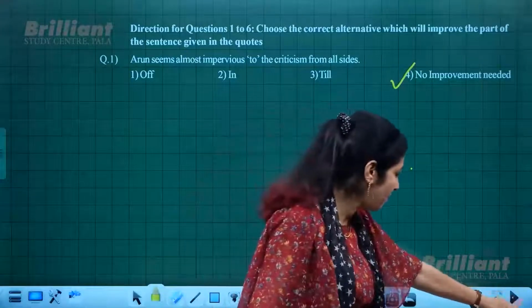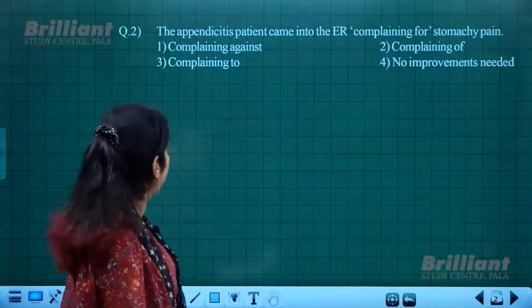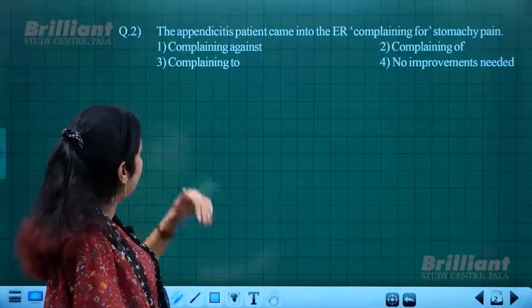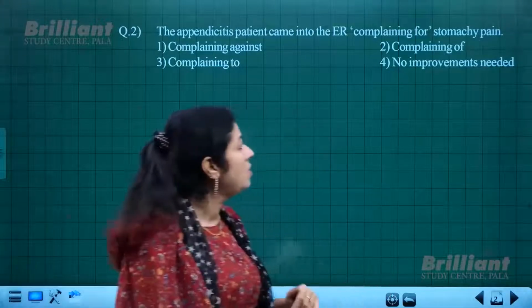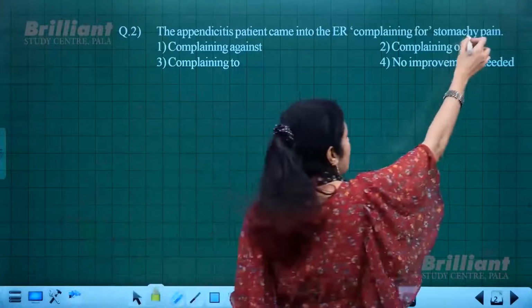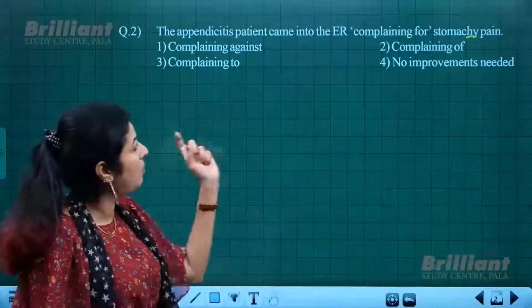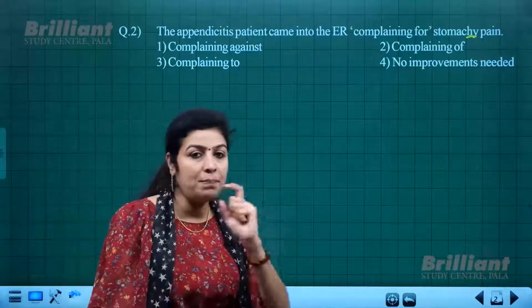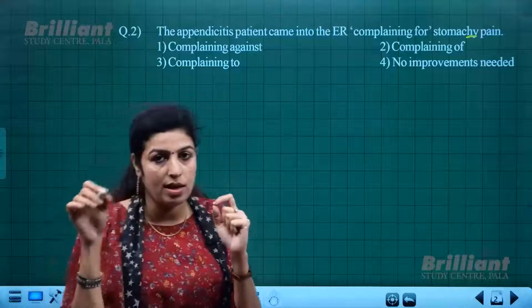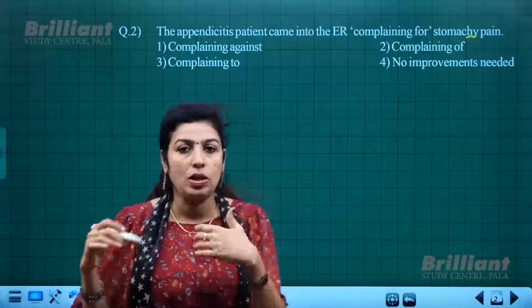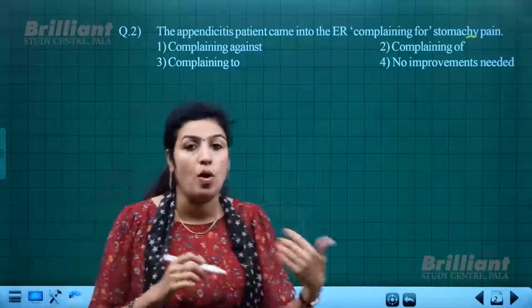Okay. Now the second question is, the appendicitis patient came into the ER complaining for stomach pain. Okay, stomach pain. So complaining for, that preposition "for" is wrong there. Either you complain about something, or complain of something.